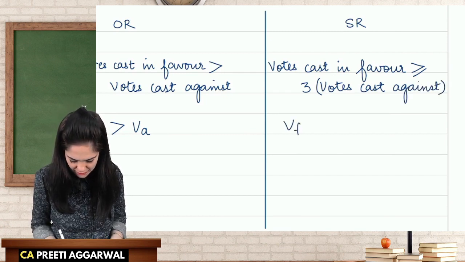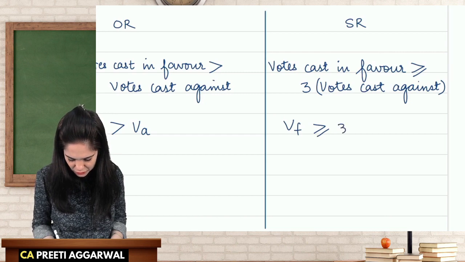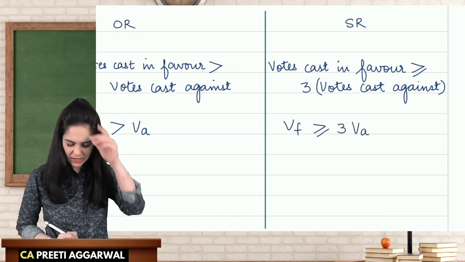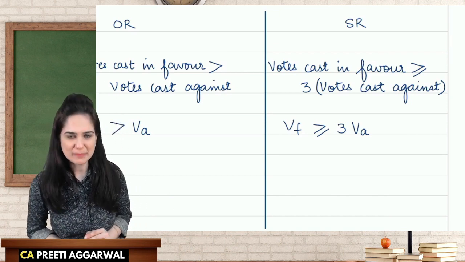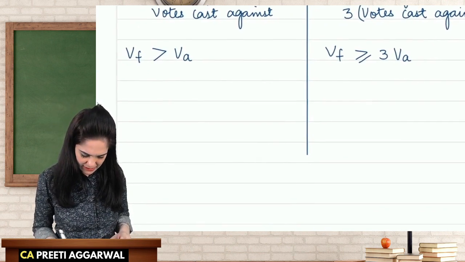So votes cast in favor must be more than or equal to 3 times the votes cast against the resolution. Then in that case, a special resolution is passed. Let's take an example to understand this.